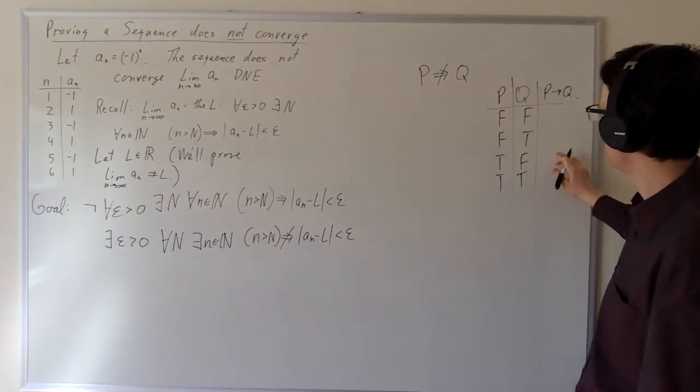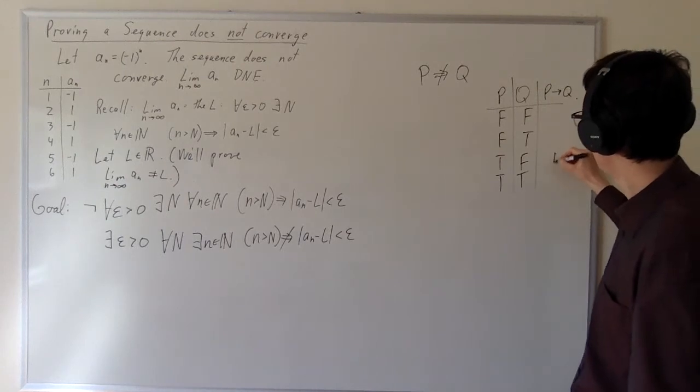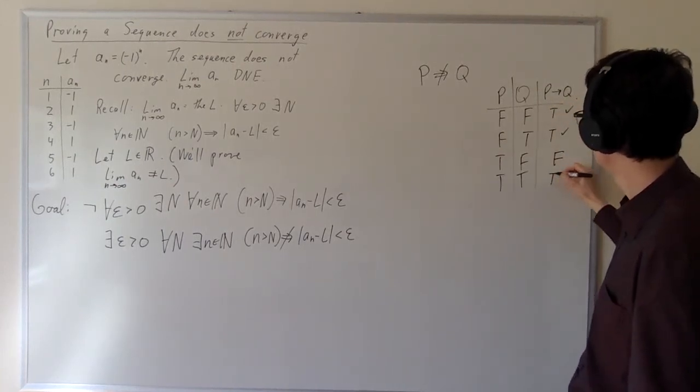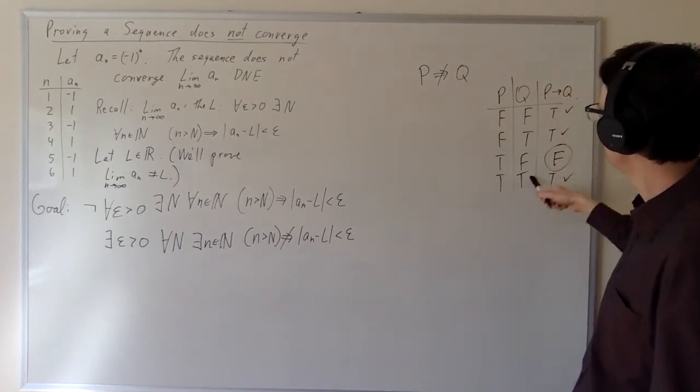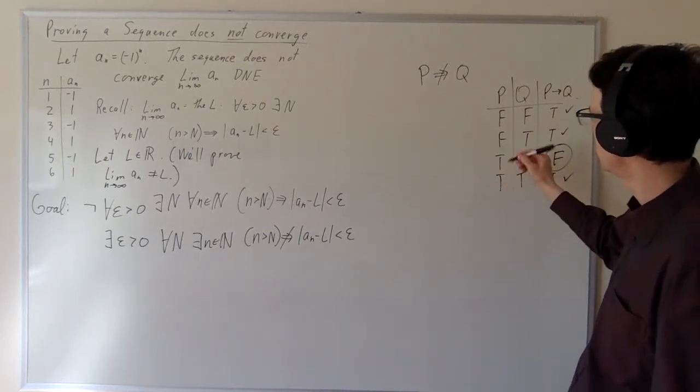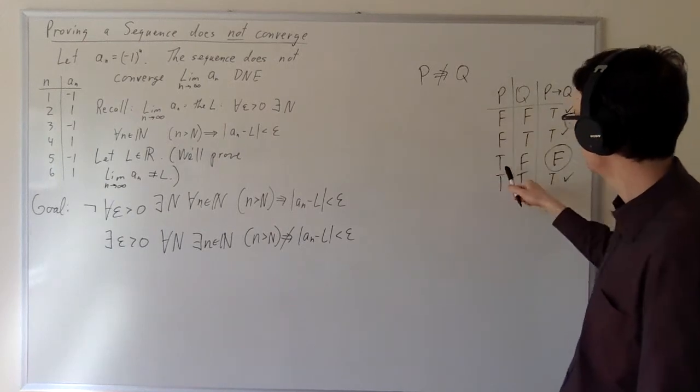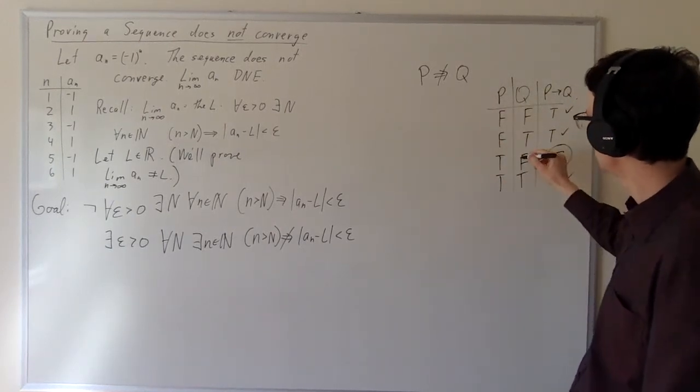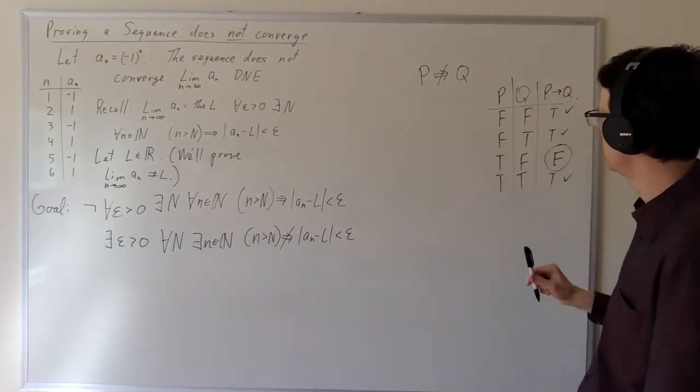So if you look at the truth table for the implication, it's false only here, and it's true here, and it's true here, and it's true here. And so there's only one way an implication can be false, and that is if the front of it is true and the consequent is false.